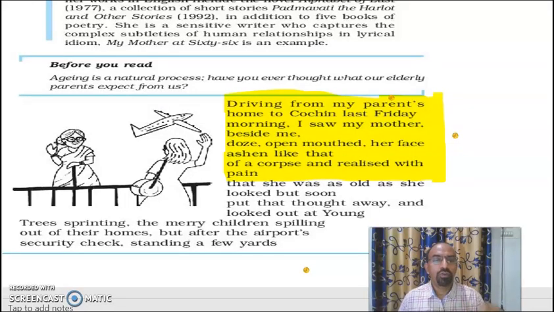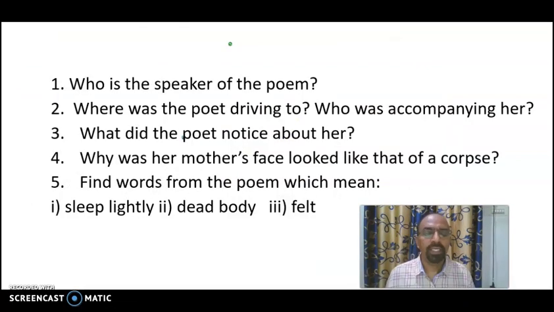Look at the highlighted portion of the poem. Driving from my parents' home to Cochin last Friday morning, I saw my mother beside me, doors open-mouthed, her face ashen like that of a corpse, and realized with pain. Now let us check some factual questions from this part of the poem.